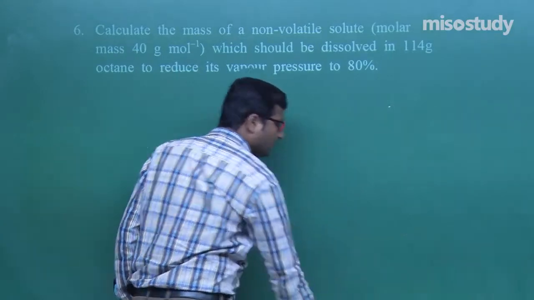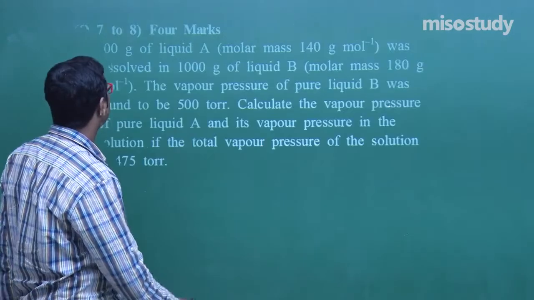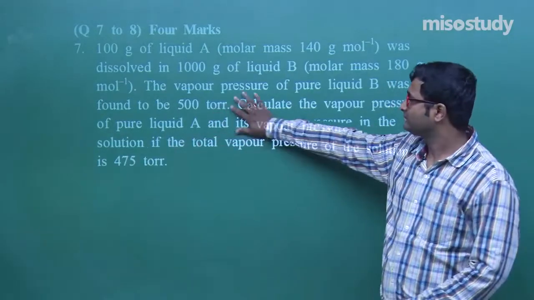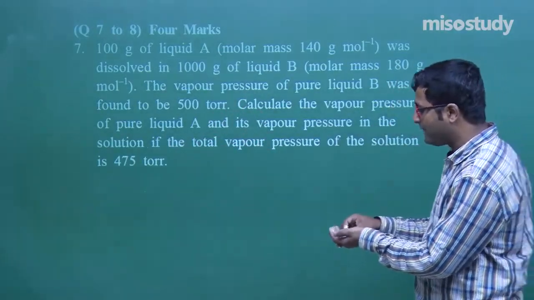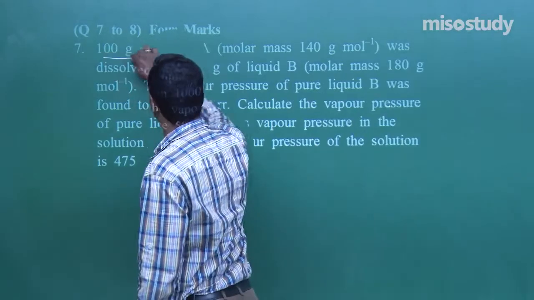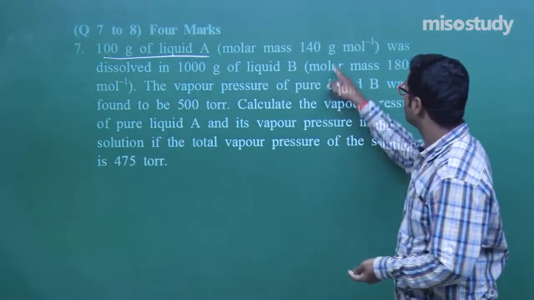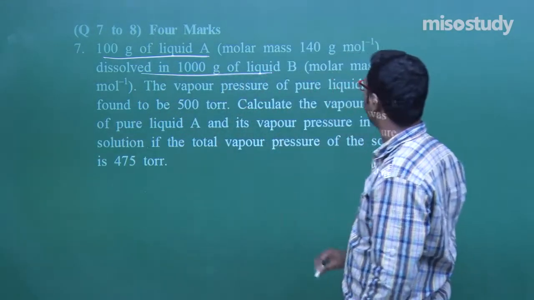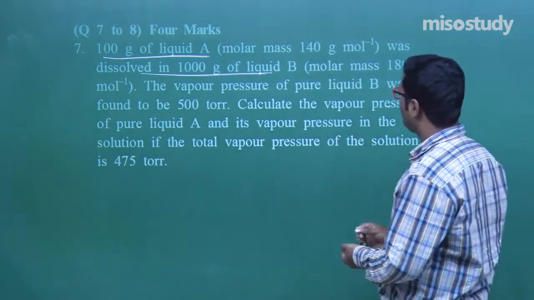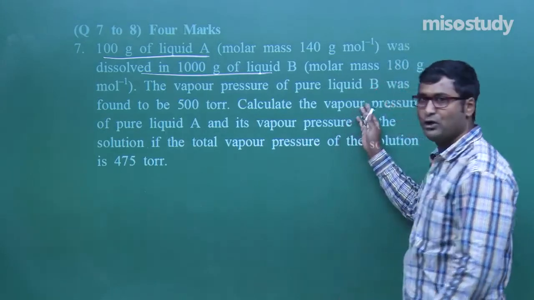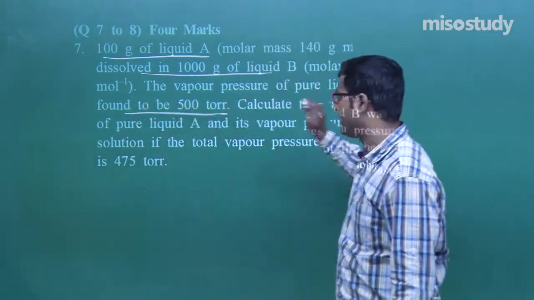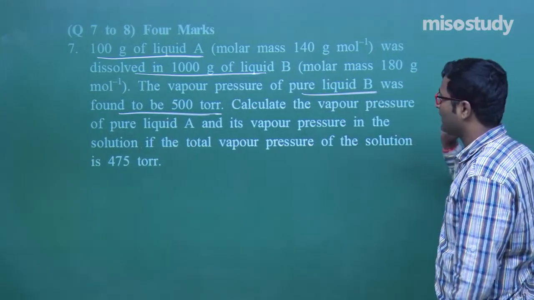The case here is the question number 7, big question. Read the question carefully, what is given. 100 gram of liquid A, molar mass 140, was dissolved in 1000 gram of liquid B, molar mass given. The vapor pressure of pure liquid B was found to be 500 torr.